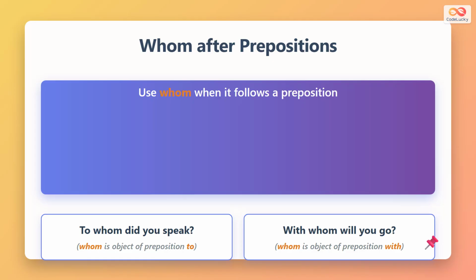Whom is used after prepositions when referring to people. For example, you say to whom did you speak, where whom is the object of the preposition to. It is always correct to use whom after prepositions in formal English.